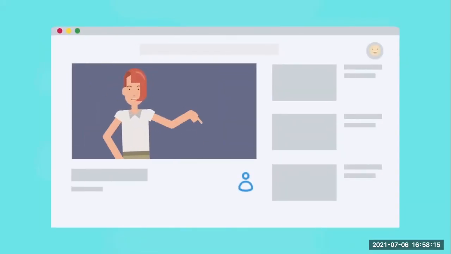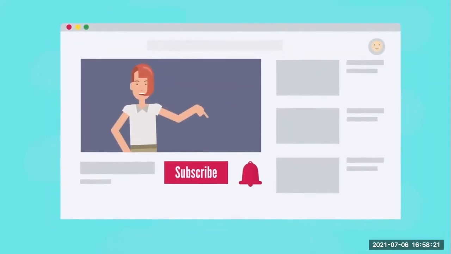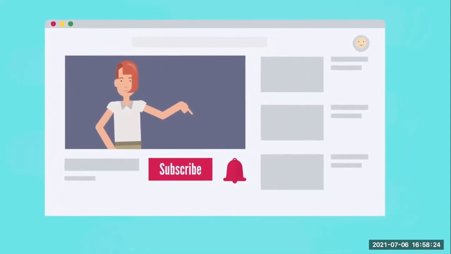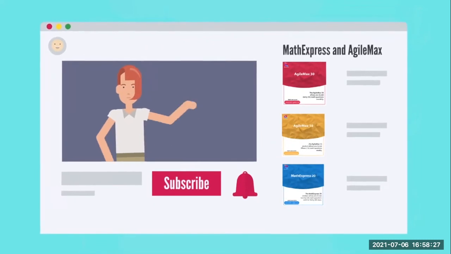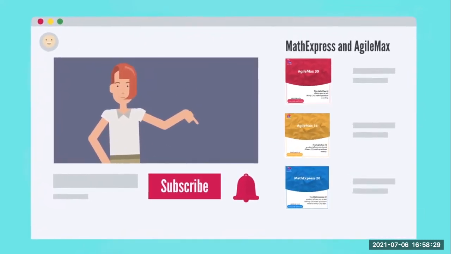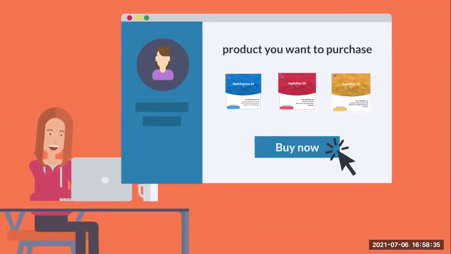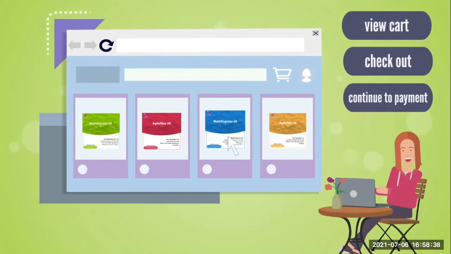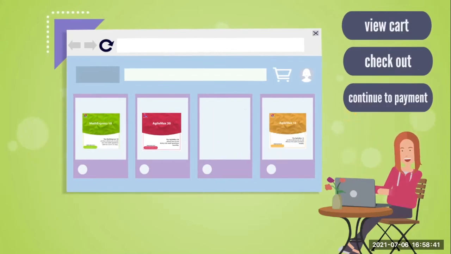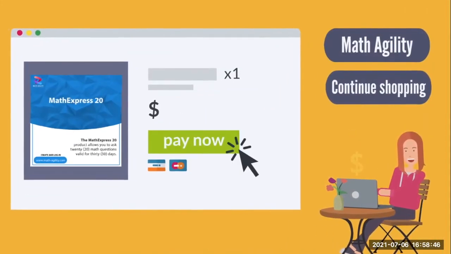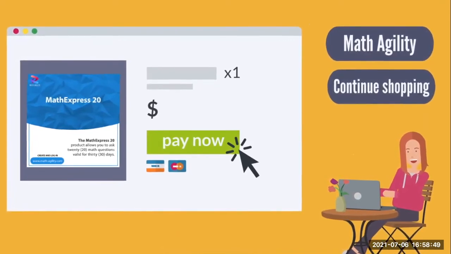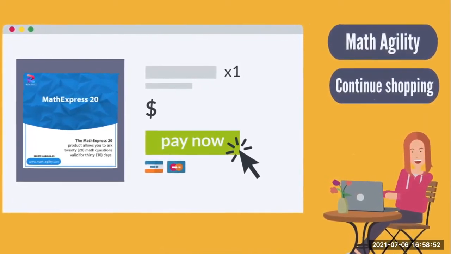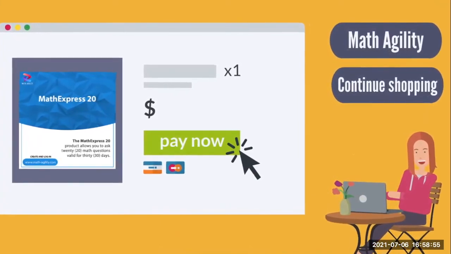For existing customers, first click the icon to log in and input your details. You will see an option of subscription. Click Subscription to choose the package that will fit your needs. The subscription package will show different variants of Math Express and Agile Max. Click Buy Now of the product you want to purchase, then click View Cart, and then click Checkout. After this, input your billing address and click Continue to Payment. Choose Payment Method and then click Pay Now. Click Math Agility to go back to your account page, or click Continue Shopping to buy more.